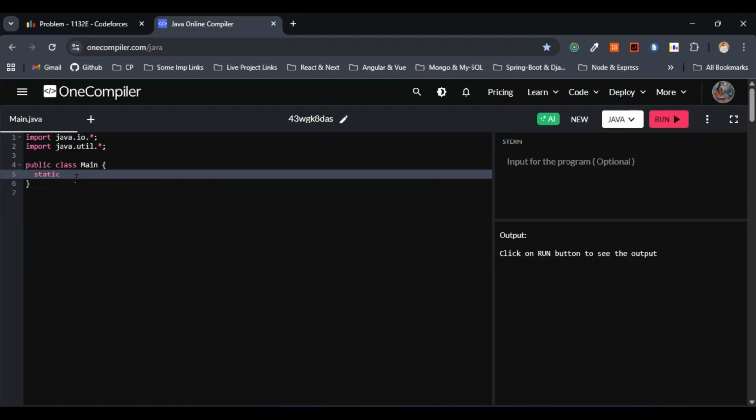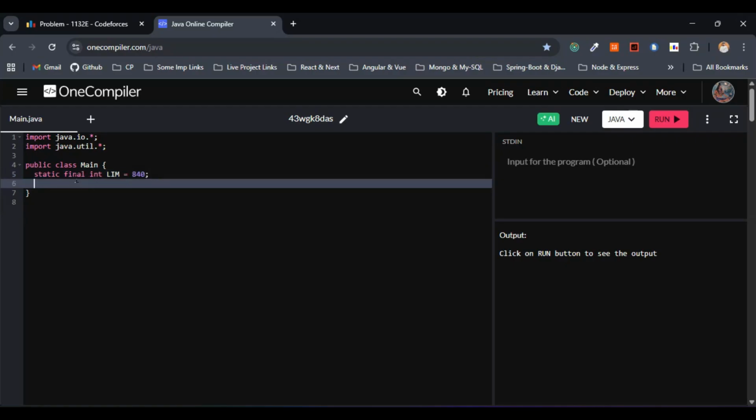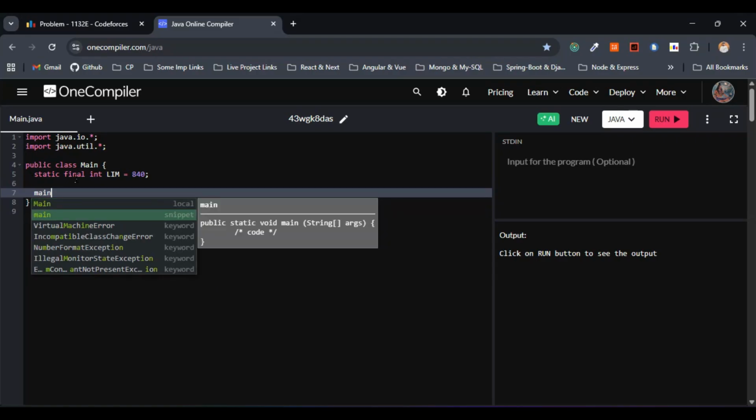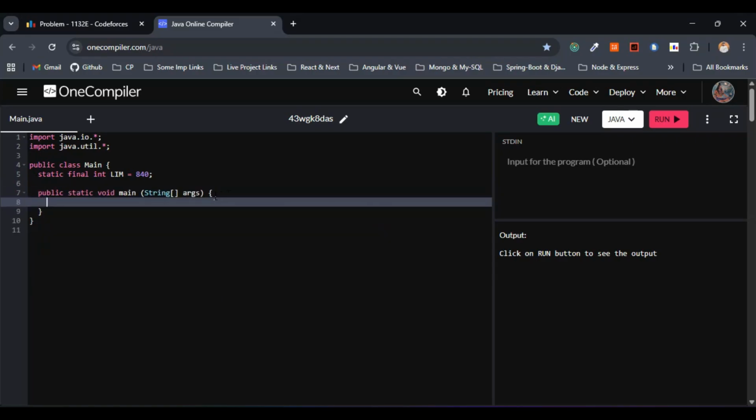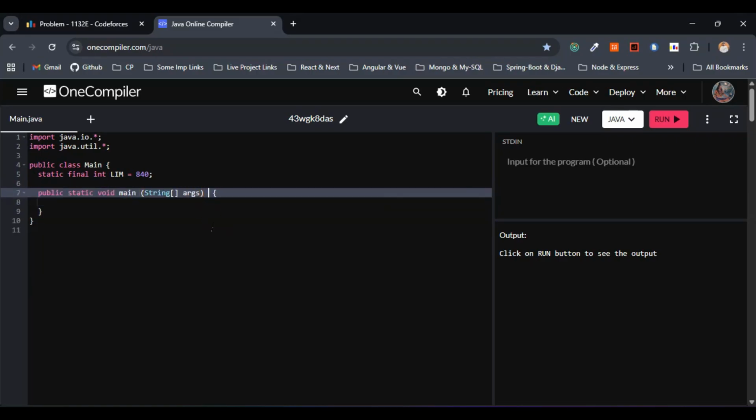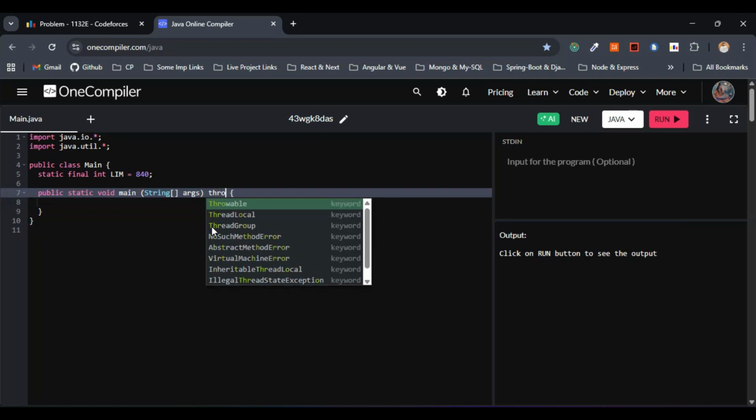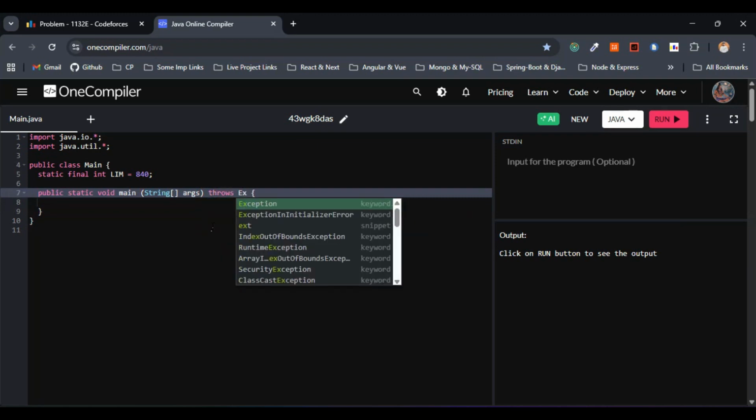So this one will be static final int LIM, accordingly with the constraints we are going. I'll just go with the 840 here. This is fine. The next step would be, let's go with the main method. Let me add here throws Exception, or else we'll be getting the error.